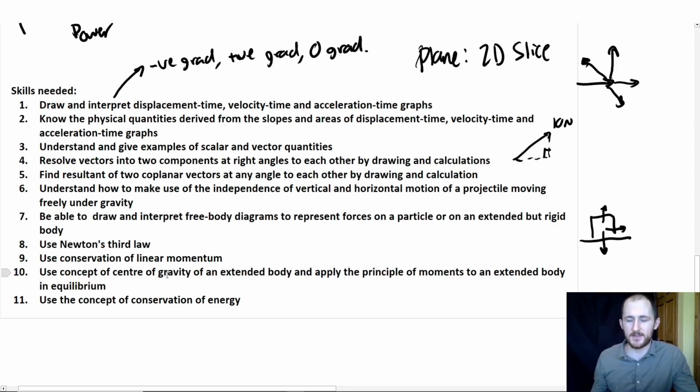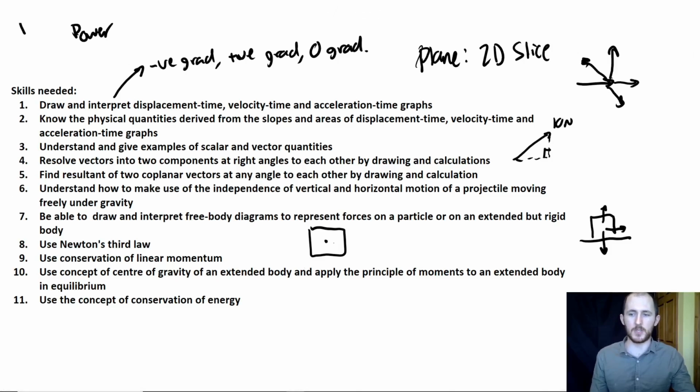Next thing is use the concept of centre of gravity of an extended body and apply the principle of moments to an extended body in equilibrium. So, centre of gravity just means that if we have a big object, again, I use a box because I can't draw, then where do the forces actually act from, right? Like, do they act from bottom left, top right, or whatever? Well, the centre of gravity is basically where gravity appears to act, which is normally in the middle of an object. So the reason why I put air quotes is, if it's uniform density, which means the mass at every single point is the same, then it would be in the middle.